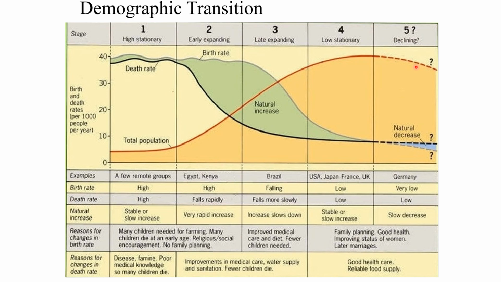Women have to work, and once women are educated and start working, they will surely have fewer children, and that is why the birth rate declines even further. As you can see here, it comes to lower than the death rate, and the population starts declining. Germany, Spain, and many Scandinavian countries are in this phase. These are the most developed countries, remember these two.